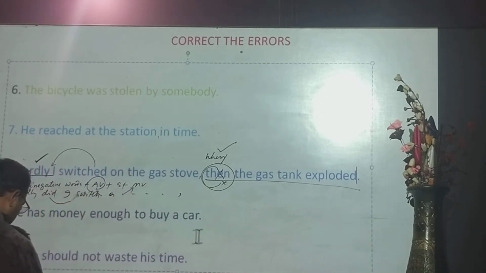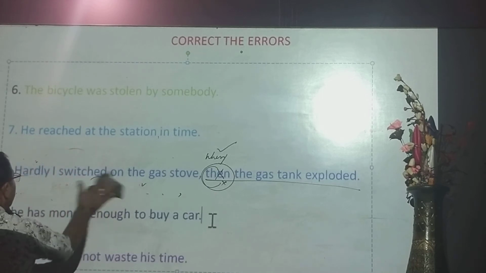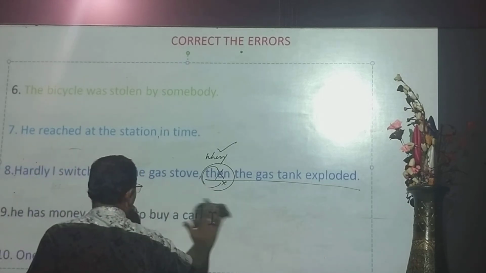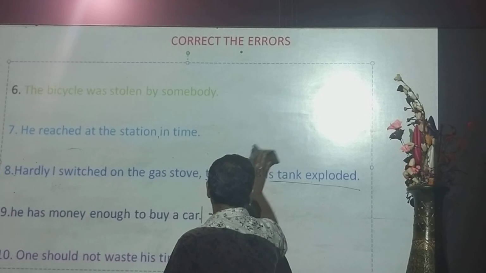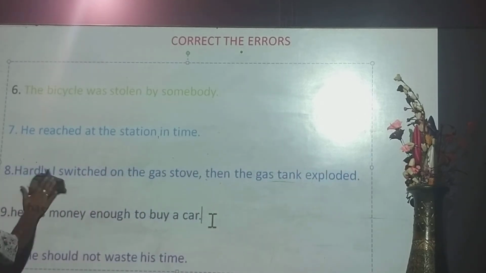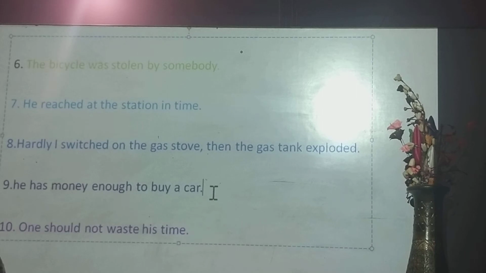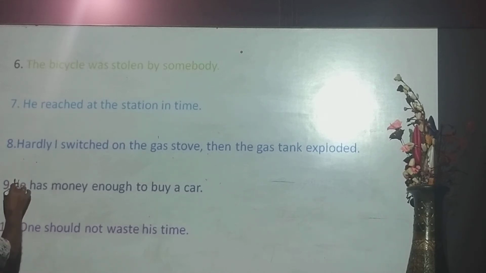Now we will come to question number 9. Okay, let me erase the board. Question number 9 is: He has money enough to buy a car.